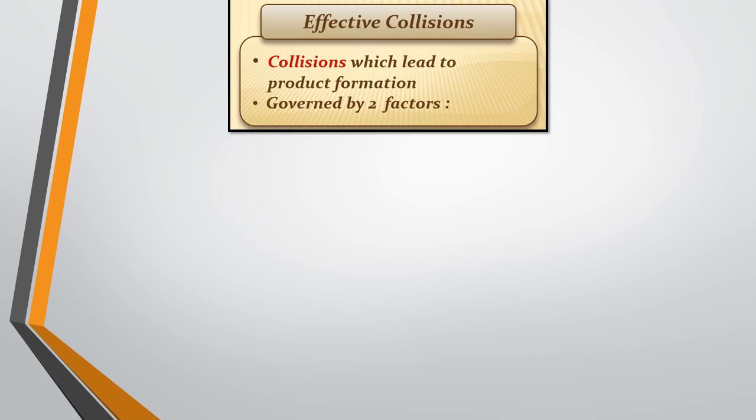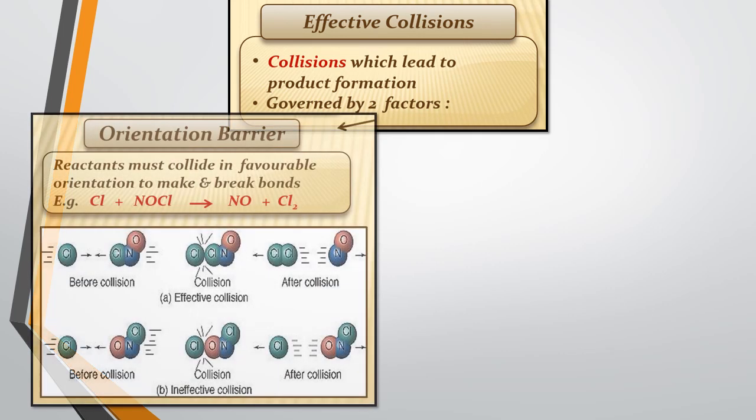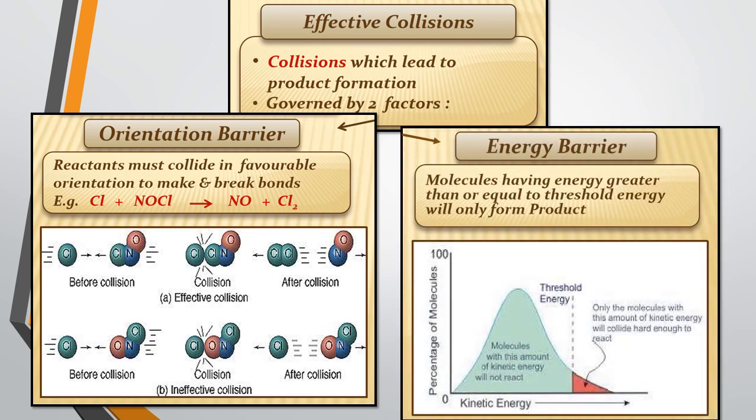Now, effective collisions which lead to product formation is governed by two factors. First is orientation barrier and second is the energy barrier. Now, in orientation barrier, reactants must collide in favorable orientations to make and break bonds. As I told you, you can check it here.